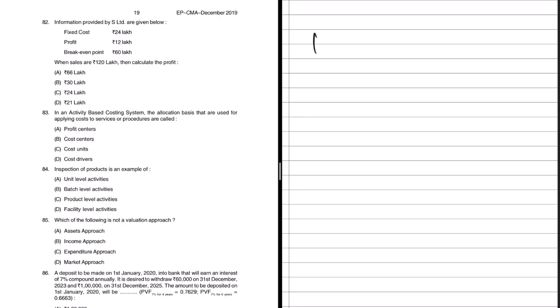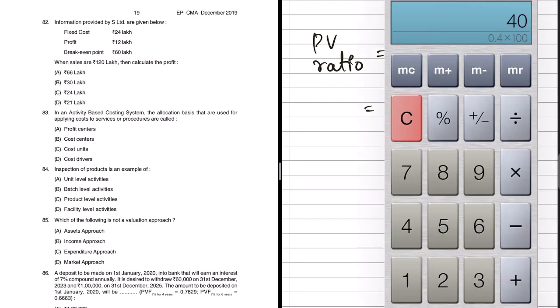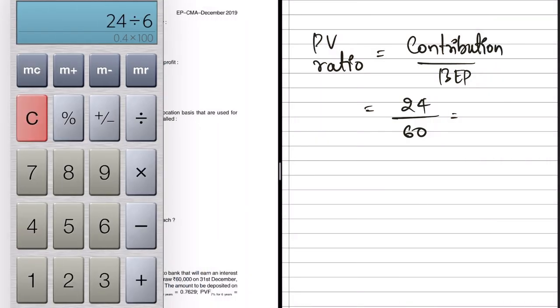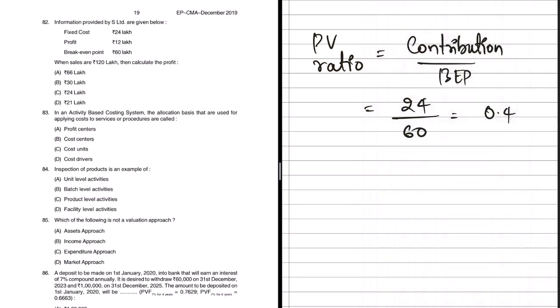Now, one thing which we can ascertain using that information would be PV ratio. So that would be contribution by BEP. So how much was the contribution, which was 24? BEP is given as it is 60. So how much would this be? 24 divided by 60 equals 0.4. So that is our PV ratio, or 40%. Now using this information, we can find out other details.